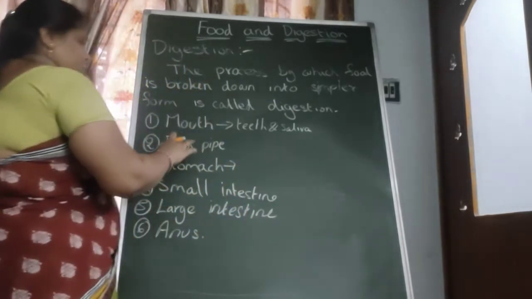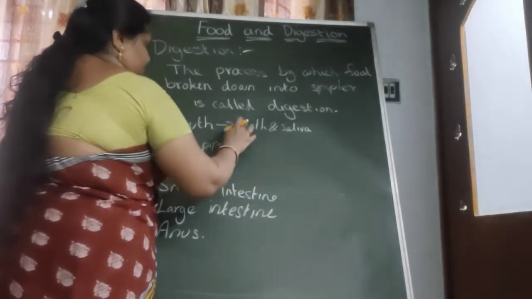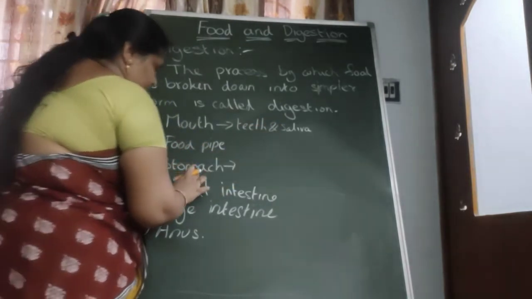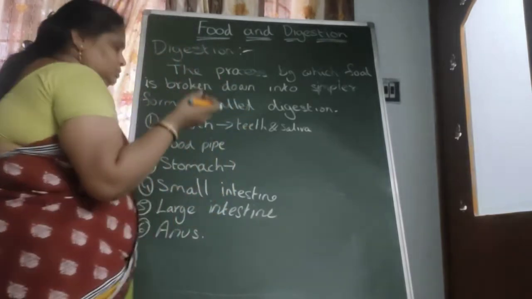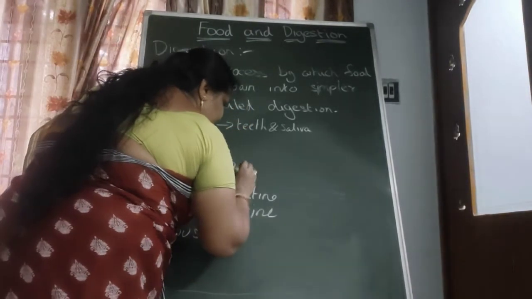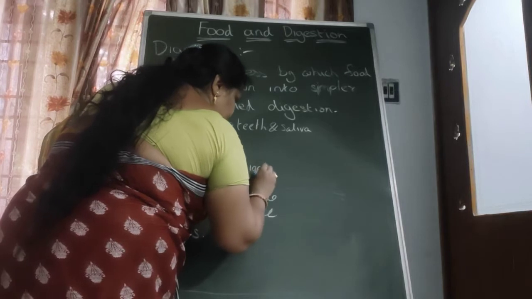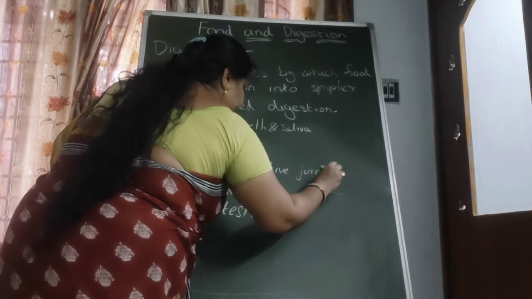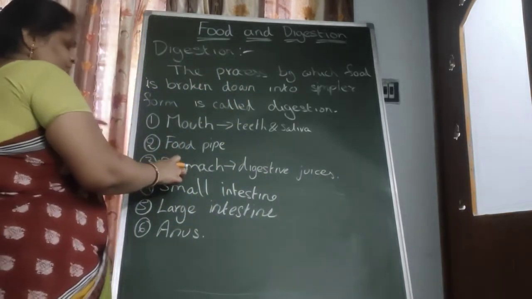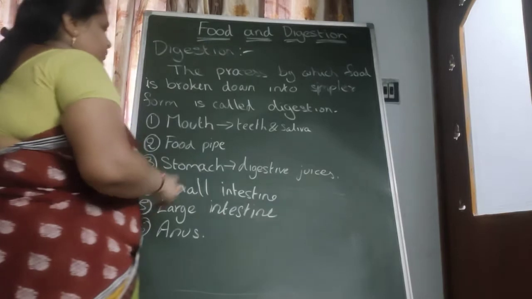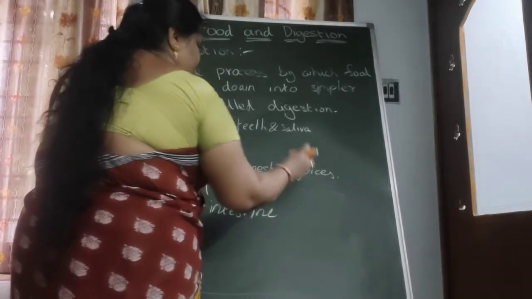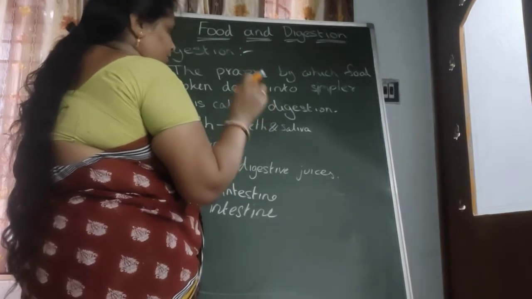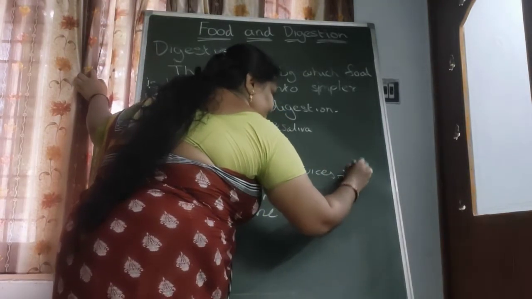In the food pipe, no change is observed in the food substances. In the stomach, the food is further broken down into smaller pieces with the help of digestive juices. In the stomach we have many digestive juices, and some microorganisms are also present to digest the food. These digestive juices change the food items into simpler form with the process of churning.